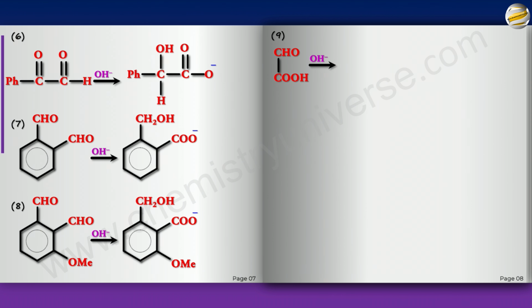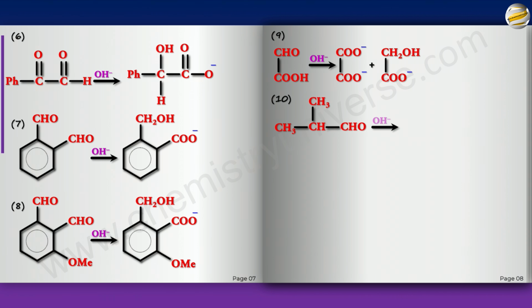Pause the video, make the product. Now, obviously, the hydroxide will anyway react with the acid and form an acid salt, but there's an aldehyde also. So one molecule gets oxidized. Remember, acid by itself cannot do Cannizzaro because it's directly going to react with OH minus to form the salt. The aldehyde will. So one molecule of the aldehyde will get oxidized. So both of them will become acid ion. And in the other case, it will get reduced. And the acid in both cases will be ion.